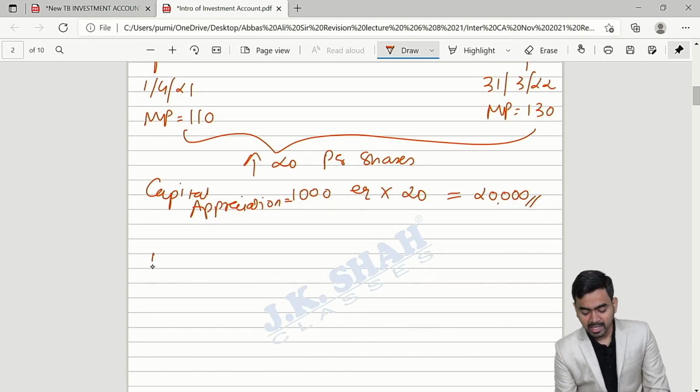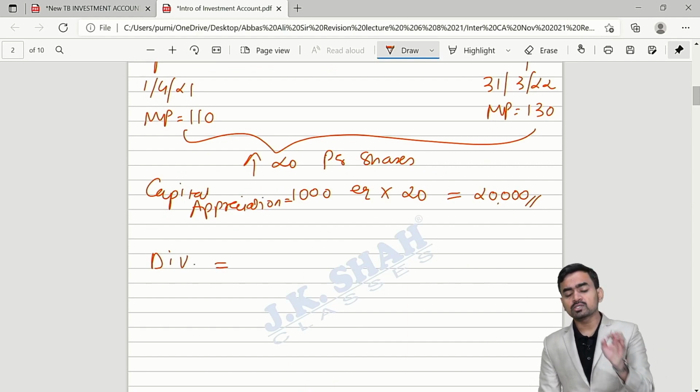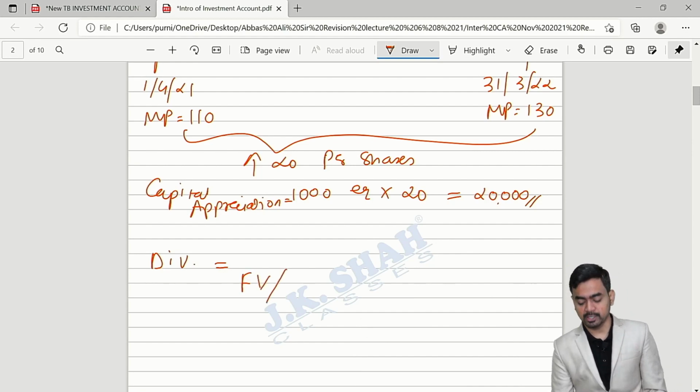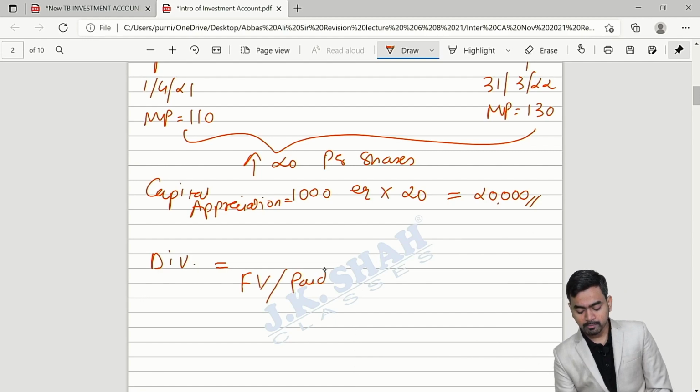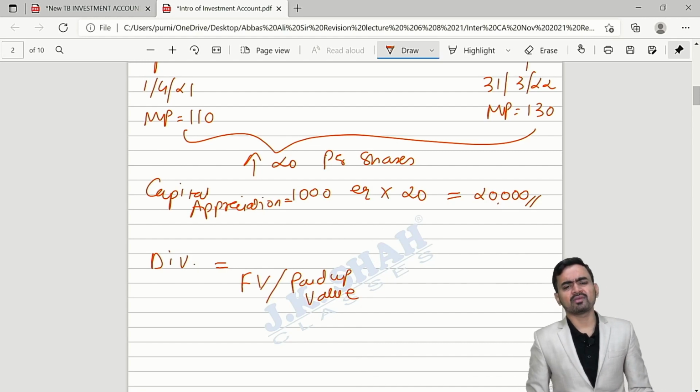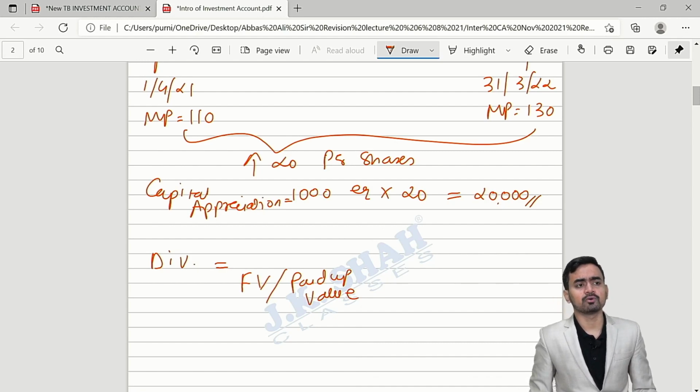At the year end, even the company paid dividend. A small clarity, many a time students say that dividend will be given on face value, but actually speaking it should be paid on paid up value, my dear students, very important. Sir, then why does everybody say face value?